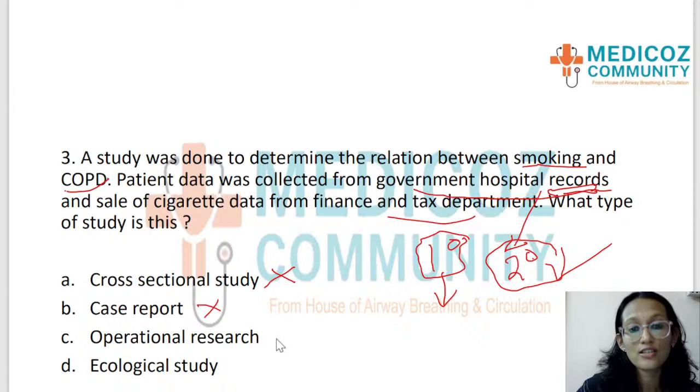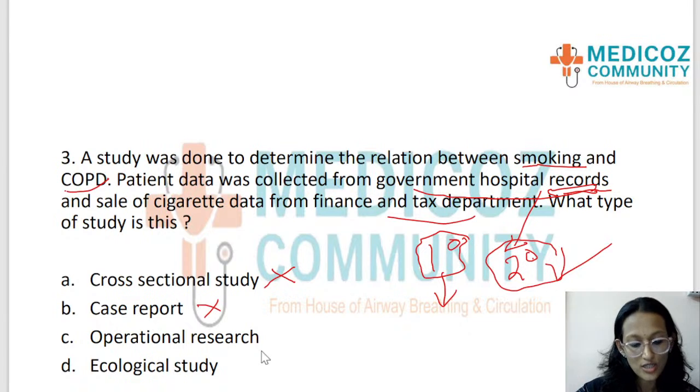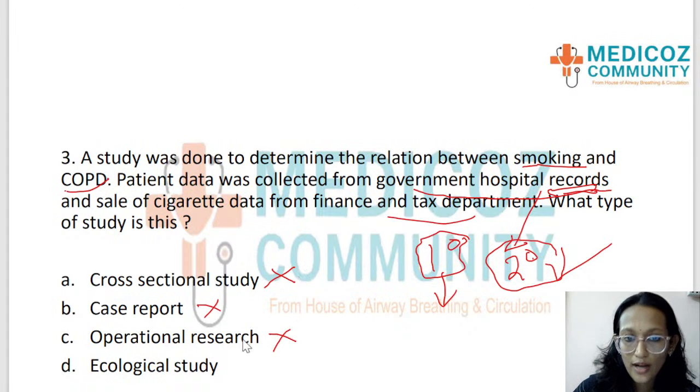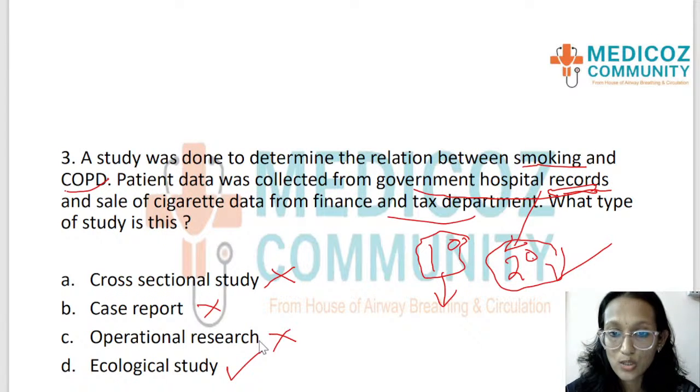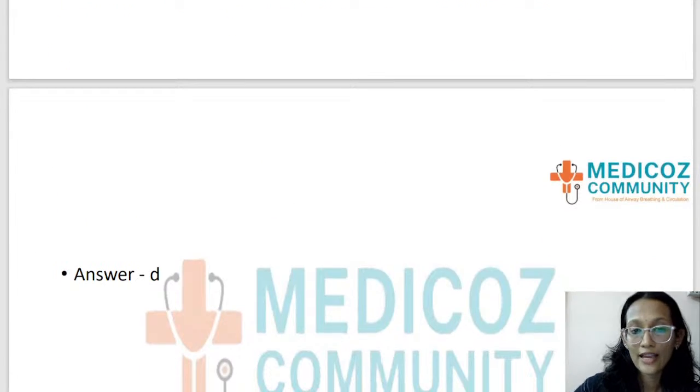The third option is operational research. This might be a new term for you. Operational research is done in order to bring in newer ideas for any program implementation. If they want to implement a national program, they will be doing something called operational research to implement the newer idea. So again, primary data is used in operational research. So that is not the answer. The pending one is the ecological study, which is the one that uses secondary data.